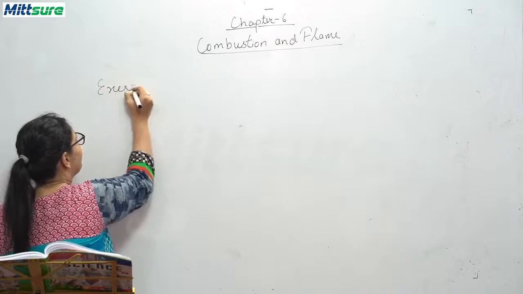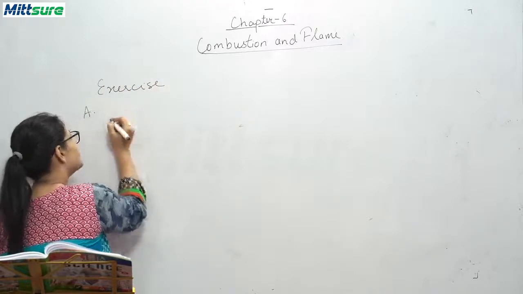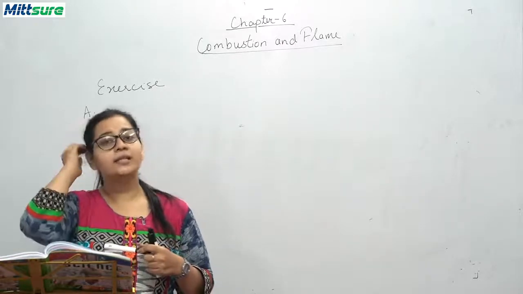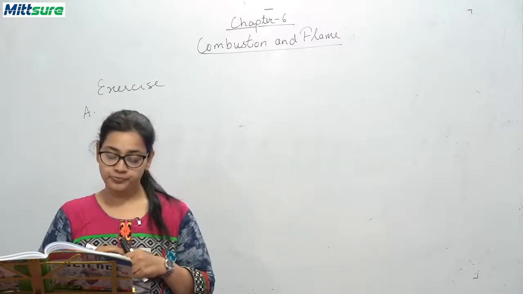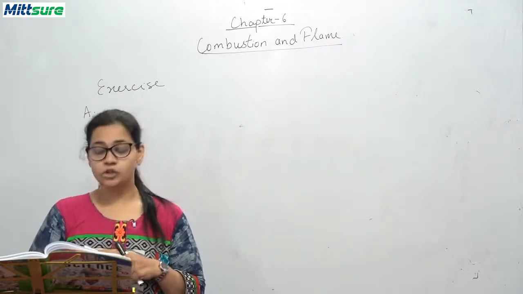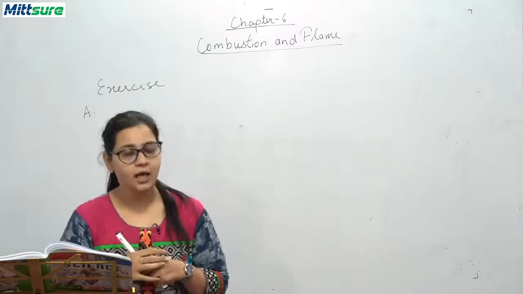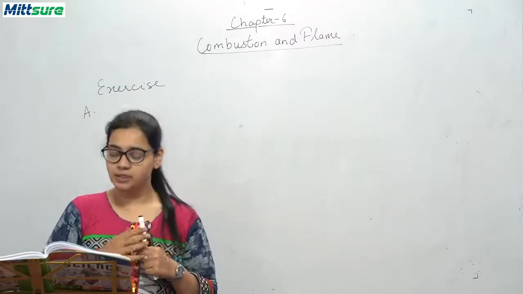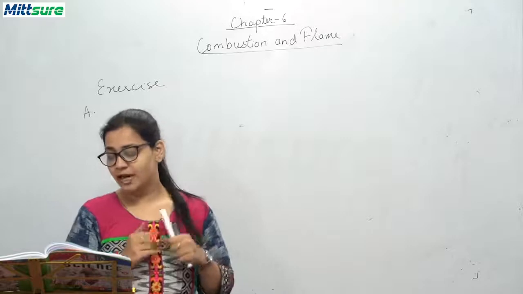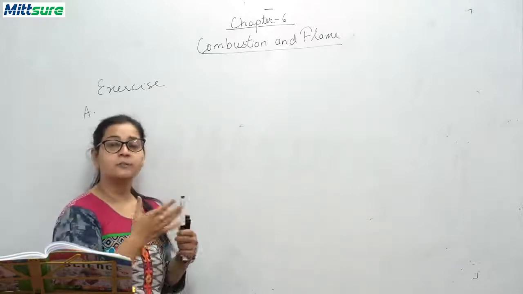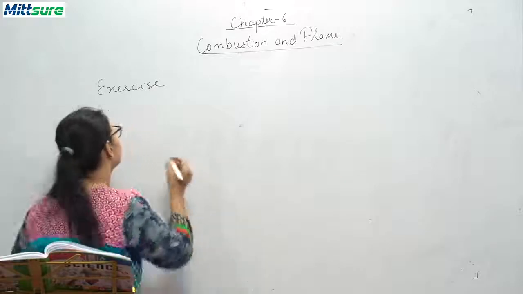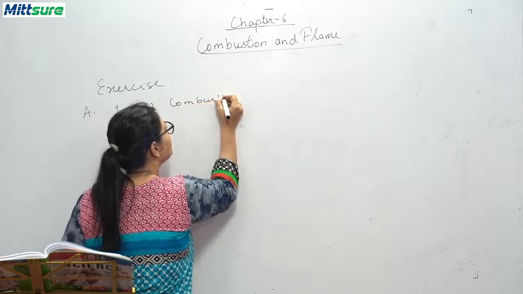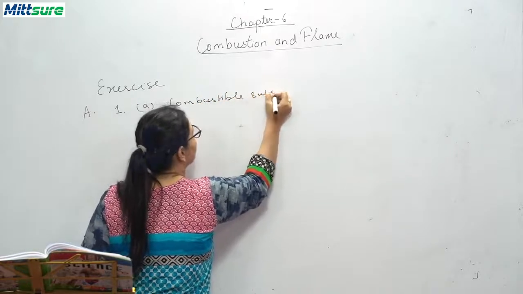Okay, exercise. The first question A is tick the correct answers, that is, read the following questions carefully and tick the right options. The first question: the substance which burns in air to produce heat and light is, option A combustible substance, B non-combustible substance, C both of these, and D none of these. So substances which burn in the presence of air are called combustible substances. So the first answer is A, combustible substance.